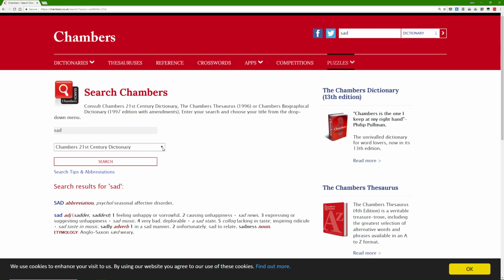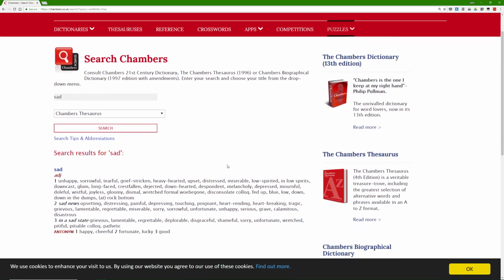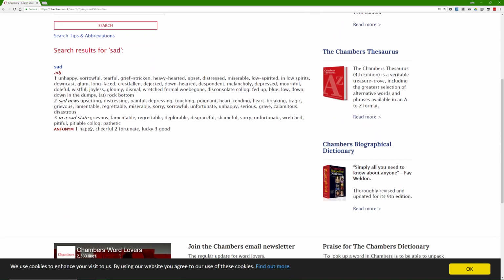It's very important that you change this drop-down menu to Chambers Thesaurus. Okay, then you click search, and we'll get all these brilliant words here. Unhappy, sorrowful, tearful, grief-stricken, heavy-hearted, distressed, in low spirits, downcast, glum, crestfallen, dejected. All this wonderful, wonderful vocabulary.